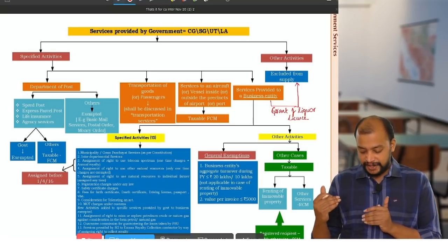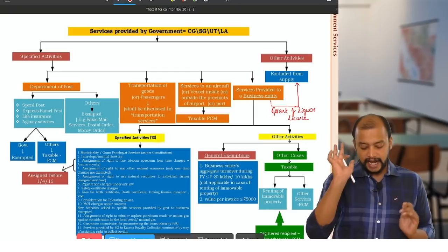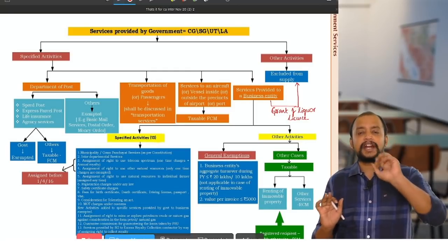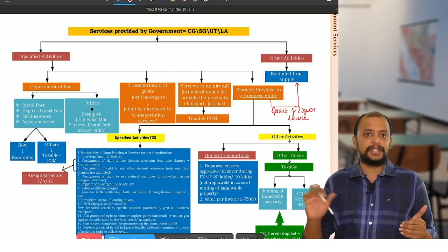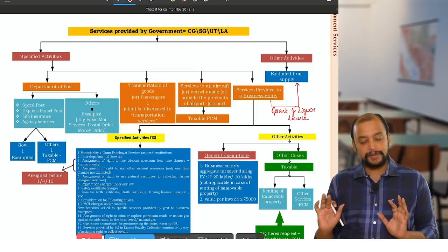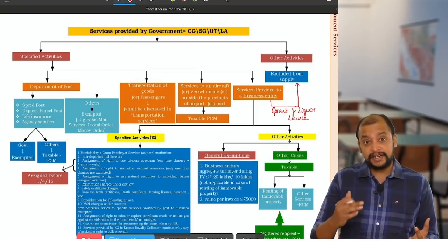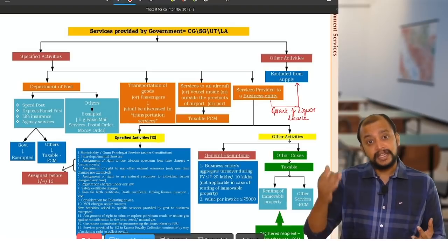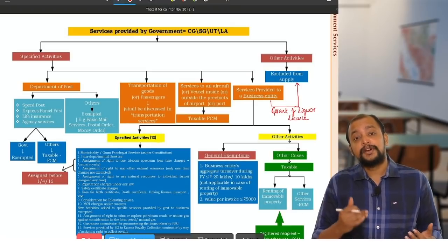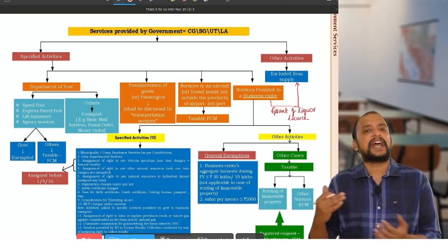So please connect that point. So 4 activities are covered under supply and all other activities are excluded from supply. Now whatever the activities which are covered under supply, in that again we have a few exemptions and a few taxabilities.